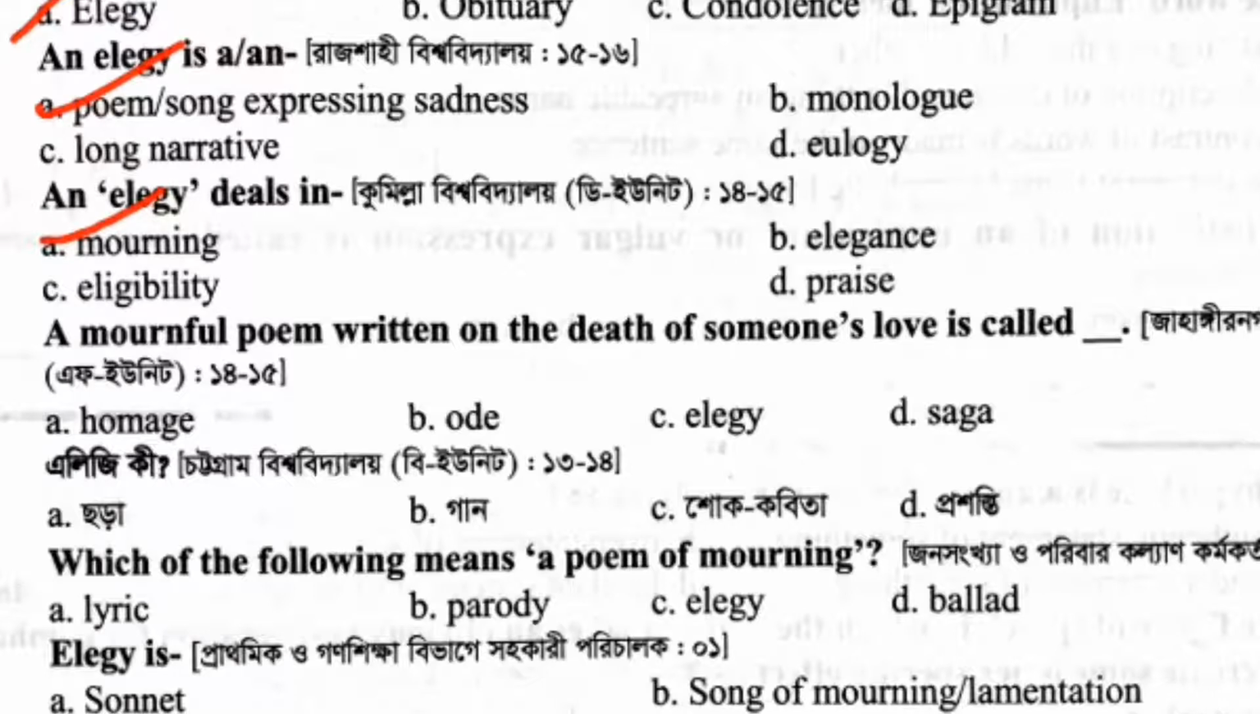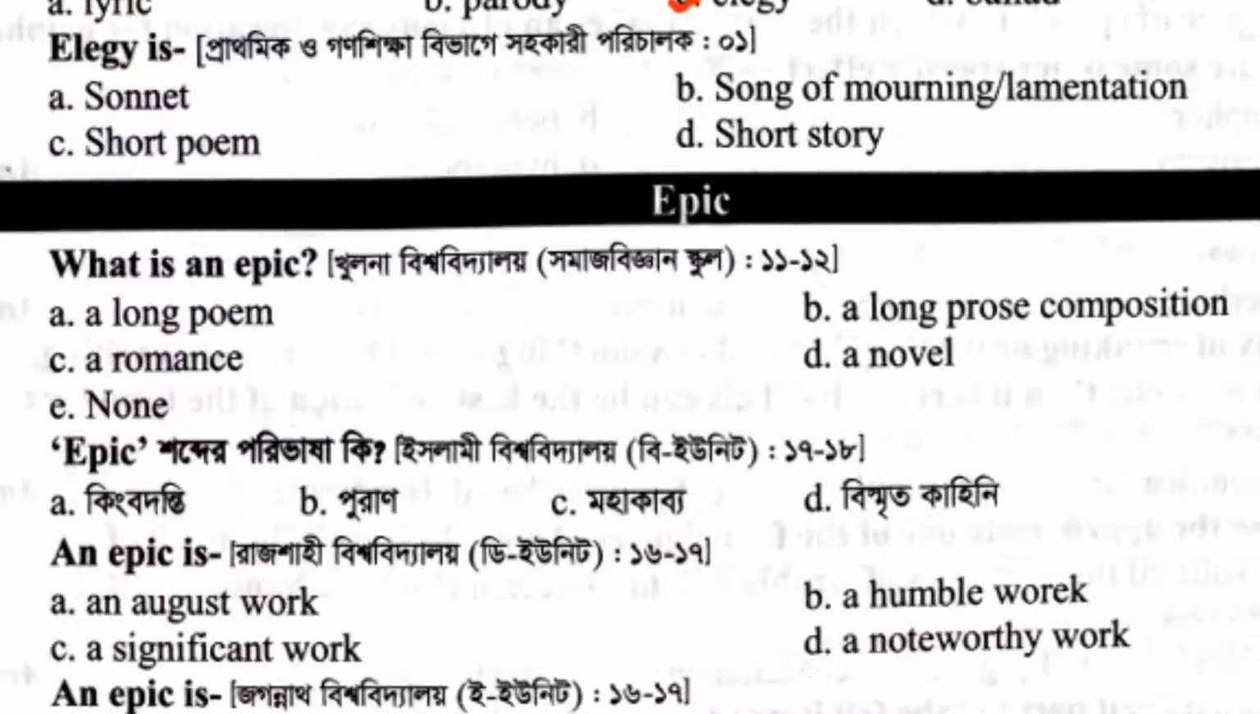A mournful poem written on the death of someone's love is called an elegy. Elegy কি? শোক কবিতা. Which of the following means a poem of mourning? Elegy. Elegy is a song of mourning or lamentation. What is an epic? A long poem. Epic শব্দের পরিভাষা কি? মহাকাব্য.